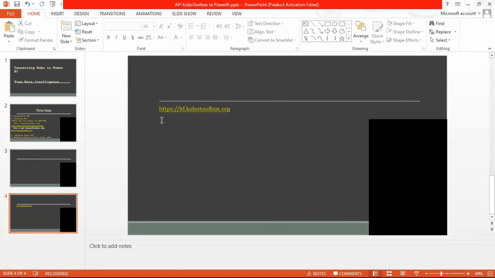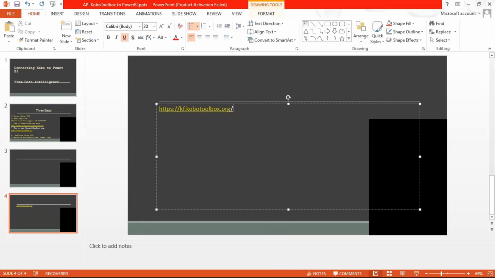So this is it, the https://kf.kobotoolbox.org. Next to this, you need to put a slash, type assets, and then another slash. Then you input a UID number.